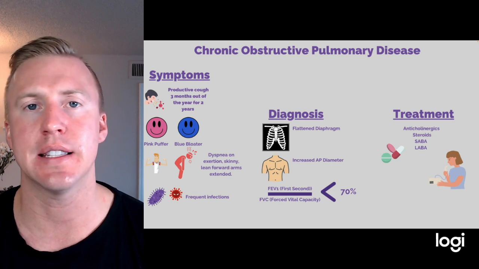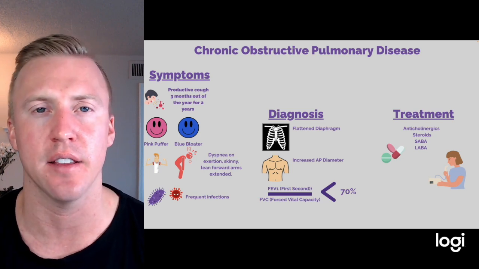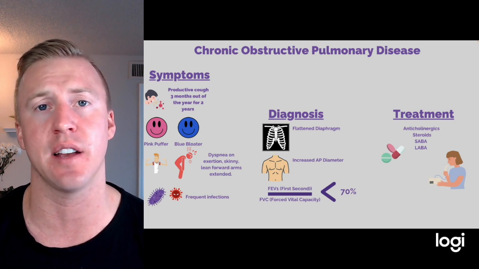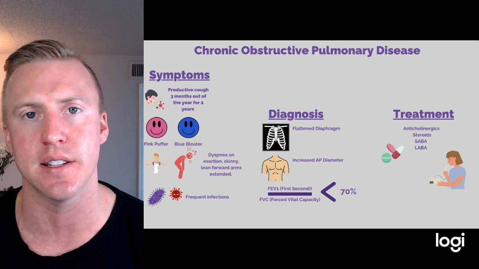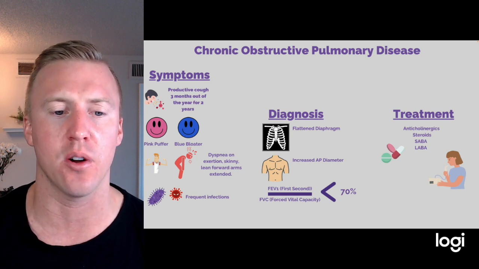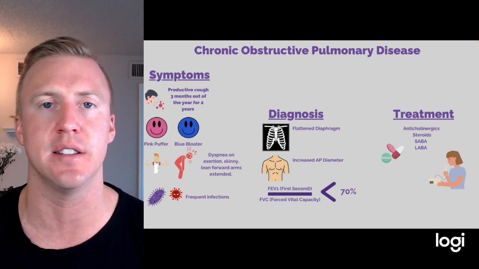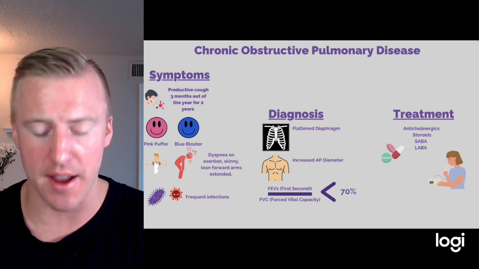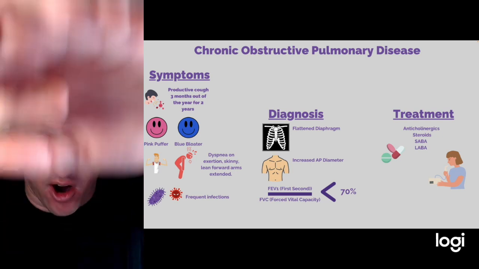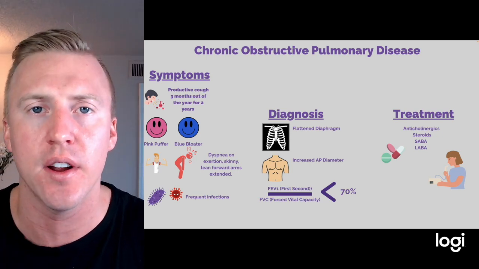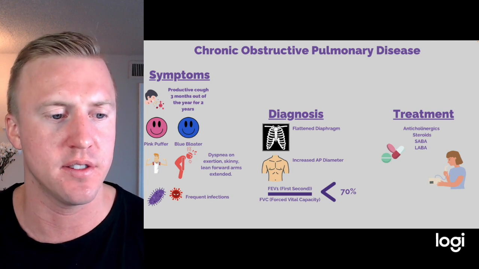Now, some other things we can see is generally their appearance is usually skinny. The reason for this is the increased amount of work it takes for them to breathe and do things every day, and it might just be hard for them to eat. Obviously, they can have a degree of obesity or metabolic syndrome if they have other chronic diseases, but this might be what you see with them. Another thing you might see is they might bend over and extend their arms. That might actually increase the diameter and help them breathe better when they're having these exacerbations.